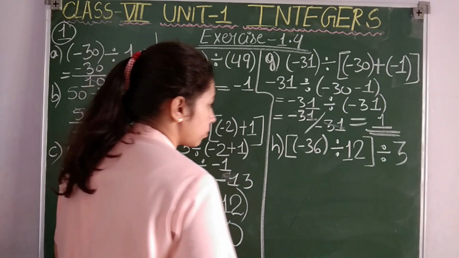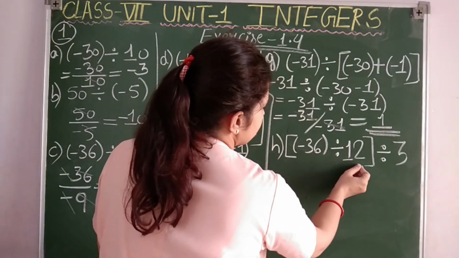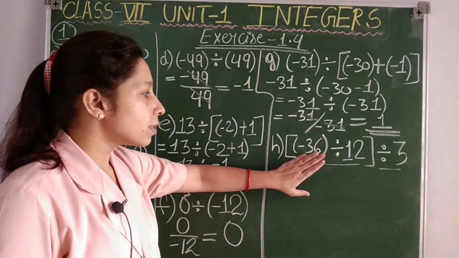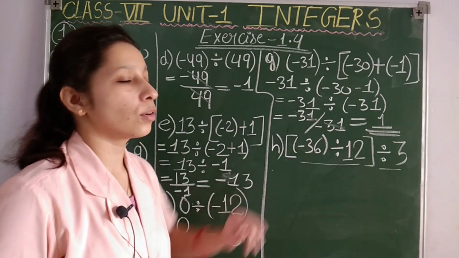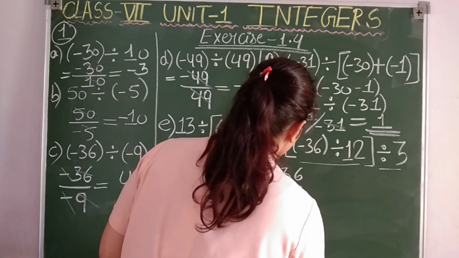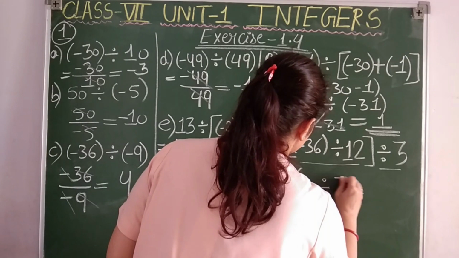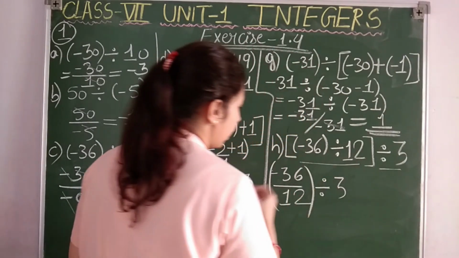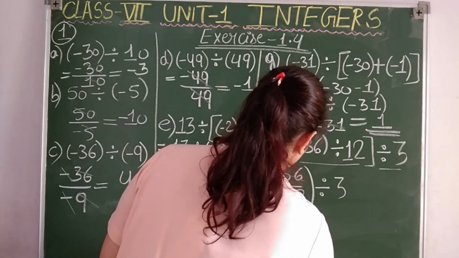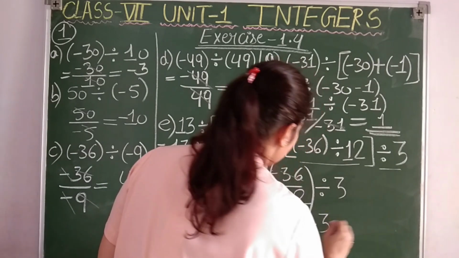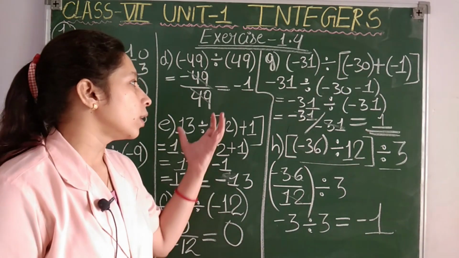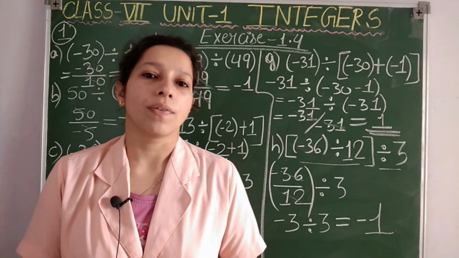Then H point, again brackets, solve. Okay, see here, this is a division, and the second part is also a division. So first solve this one, and then the result we are going to divide by 3. First again minus 36 divided by 12. Let this be like this only. So 12 ones are 12, 12 threes are 36. Minus 3 we are going to get, students. Minus 3 divided by 3, and on solving this you are going to get minus 1. Clear? Okay, so in this question 1 we have simply seen how to divide the integers.